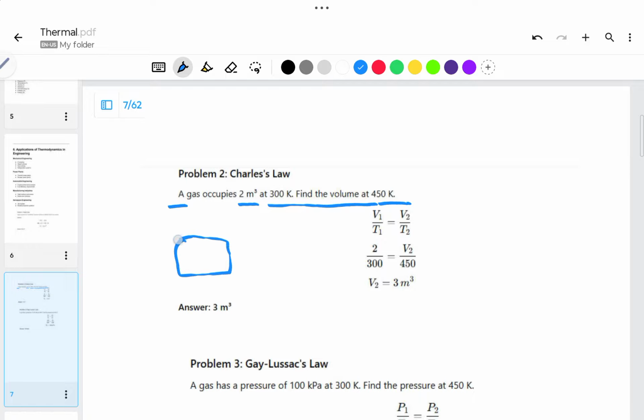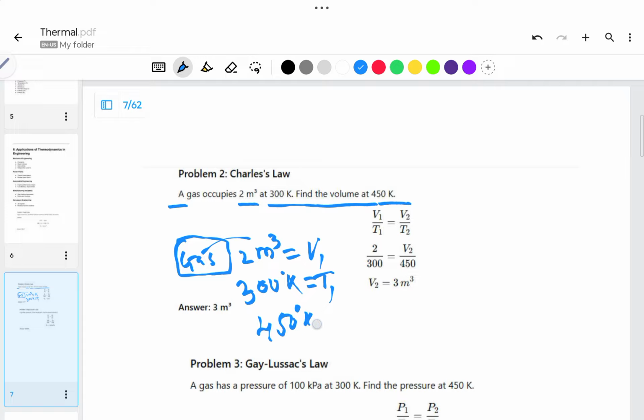If I take a container with gas in it and it has 2 meter cube volume, we can say this is V1, and its temperature is 300 degree Kelvin, so we can say it is T1. Then find the volume at 450 degree Kelvin, which is T2. At this temperature, what is the volume you need to find? I will write it properly once again here.